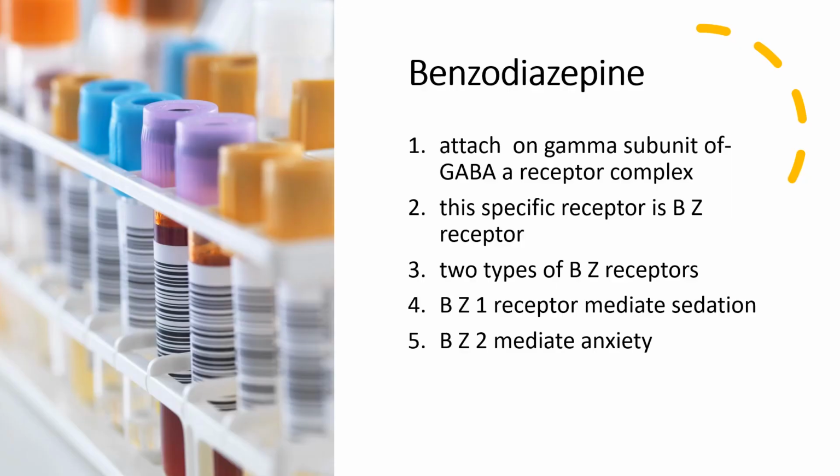Benzodiazepines attach on the gamma subunit of the GABA receptor complex. These receptors are BZ receptors. BZ receptors are of two types: BZ1 and BZ2. BZ1 mediates sedation and BZ2 mediates anxiety.